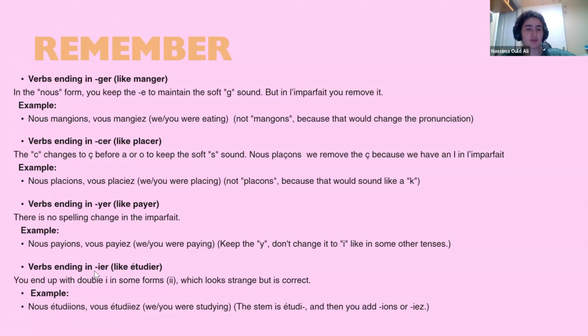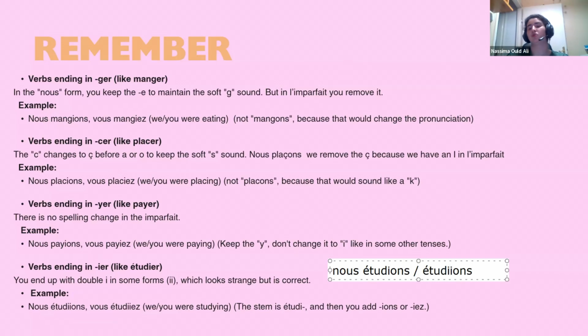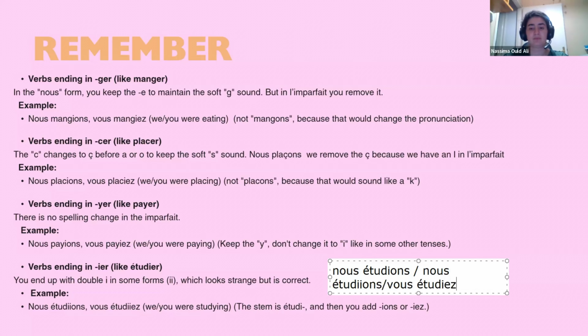So for this one, just to make sure, if the stem ends with I, you don't remove the I. For example, nous étudions: when you remove the ONS, it's going to be étudi-, so you add the endings like this. Nous étudiions. So for l'imparfait, it's going to be nous étudiions, vous étudiiez. D'accord? Double I, but we don't really pronounce it. The pronunciation doesn't change.